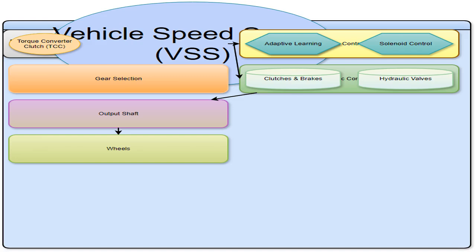The torque converter, ID6, is a fluid coupling that transmits power from the engine to the transmission. A torque converter clutch, TCC, is a component within the torque converter that locks up the converter at higher speeds, improving fuel efficiency by eliminating slip.